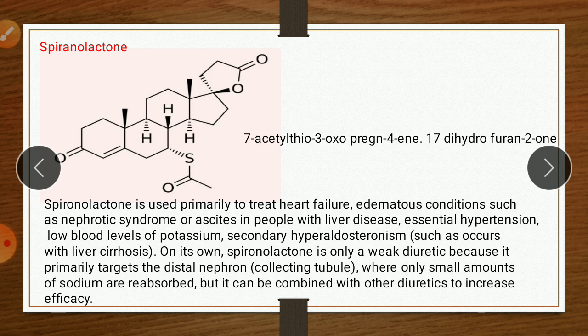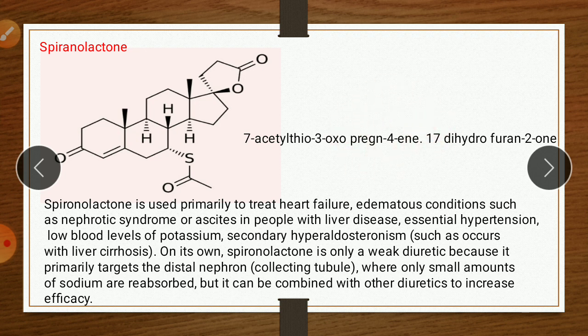So at the 7th position there is an acetylthio group, an acetyl group with sulfur. 3-oxo, so this one is the 3-oxo carbonyl group. Pregnane: 17 carbons with a steroidal nucleus is called pregnane, but at the 4th position there is a double bond, therefore 4-ene.